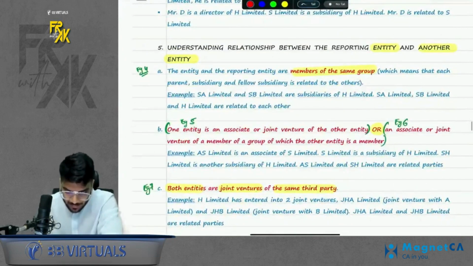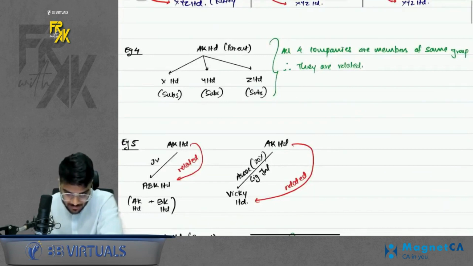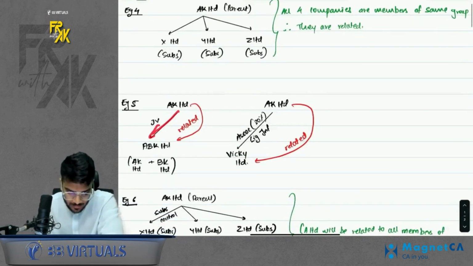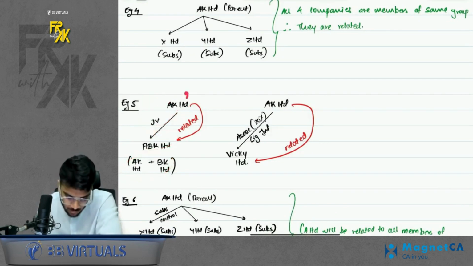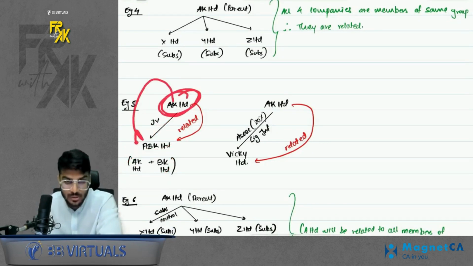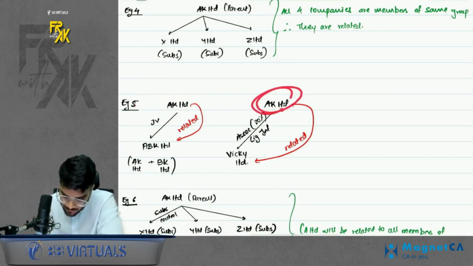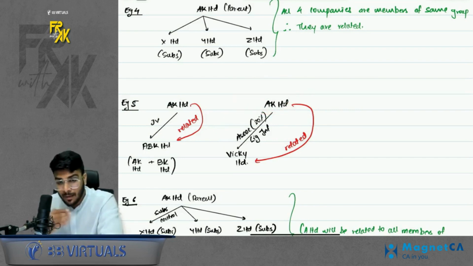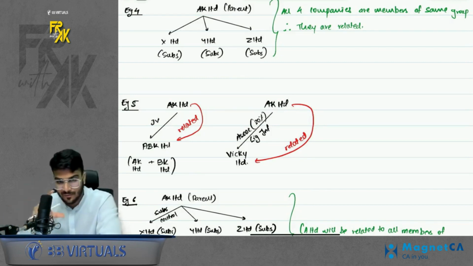Next, one entity is an associate or joint venture of the other entity. What is the meaning of this? Let's say AK and BK entered a joint venture ABK. So this AK will be related to ABK. Simple. That means you as a party will be related to the joint venture company, because in a joint venture we form a separate legal entity. Also, if you have an associate, you and that associate will be related. Again, I'm telling you, when I'm telling you the relationships, you will start feeling that everyone is related. Wait for my exclusive hints which I will give you.